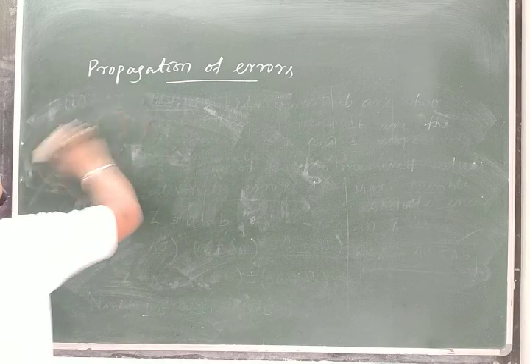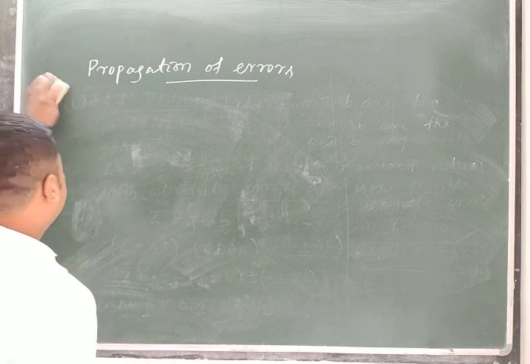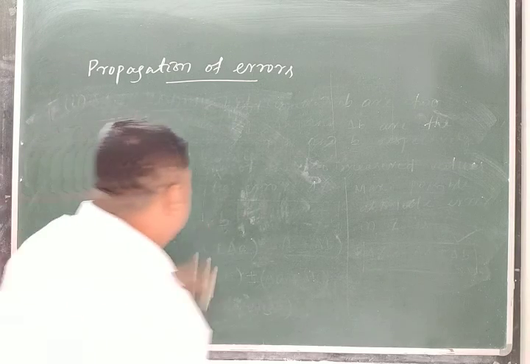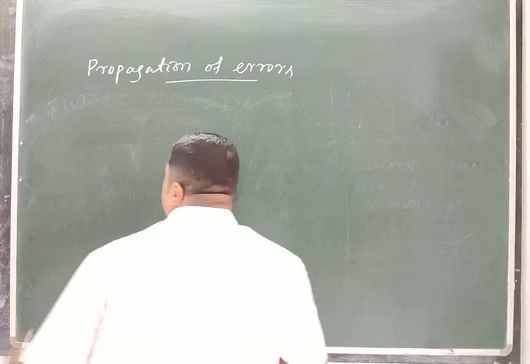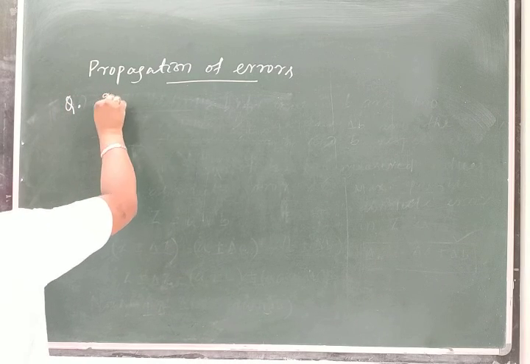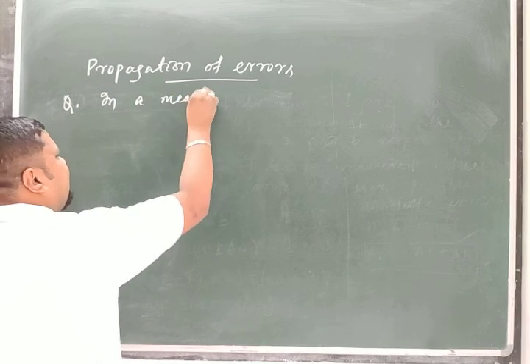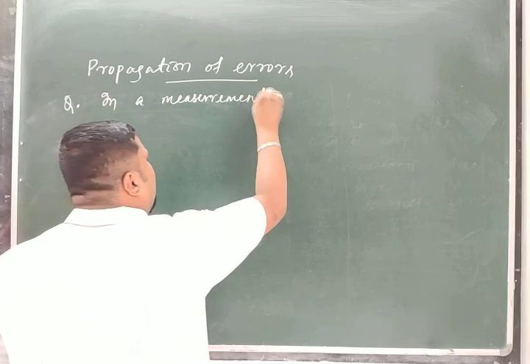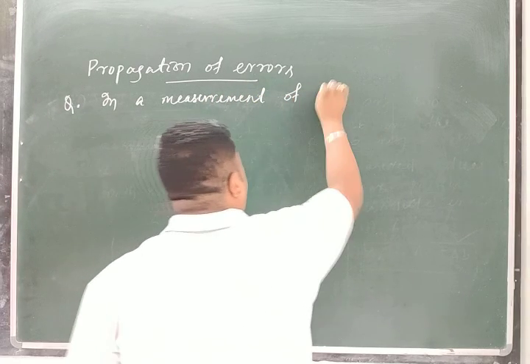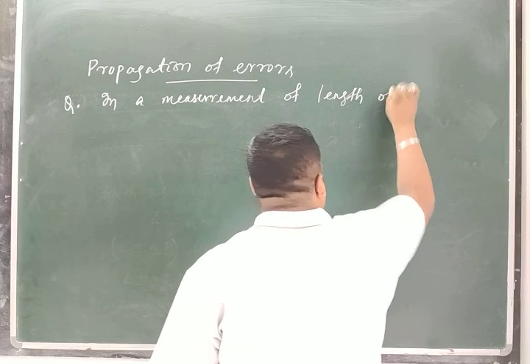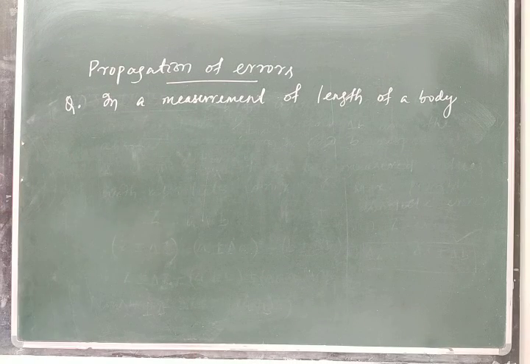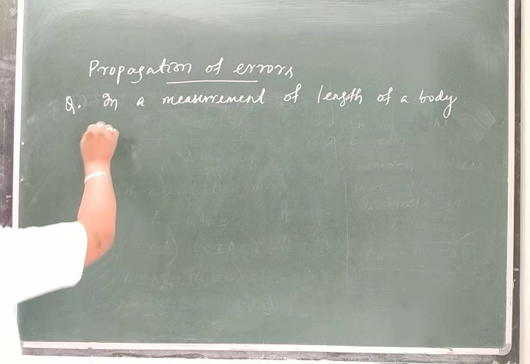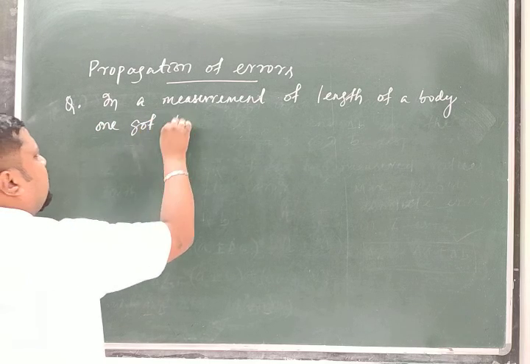The question is given like this: in a measurement of length of a body, one got two values,